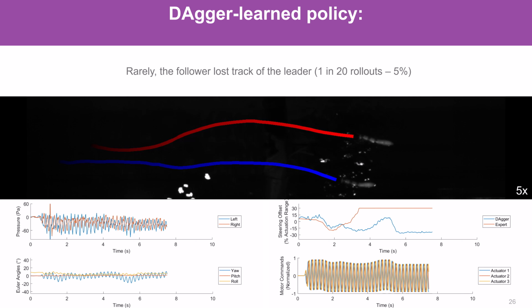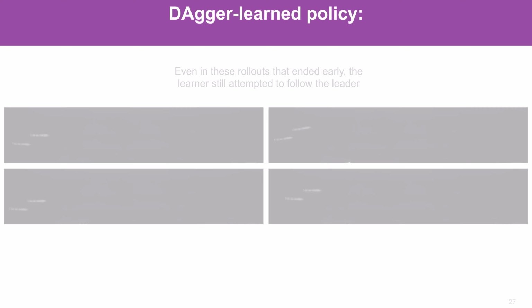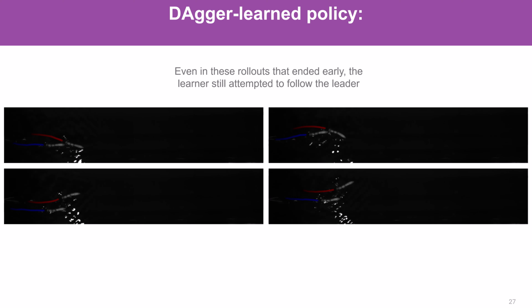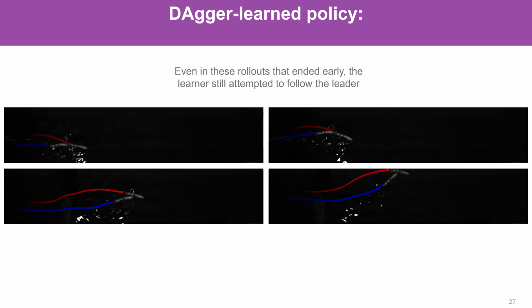In some other rare cases, like this one, the follower lost track of the leader. Starting at around 3 seconds, you can see that the learner is unable to imitate the expert anymore. However, this happened only once in 20 rollouts, and in the rest of the rollouts that were ended early, the follower came in contact with the leader. And even in these rollouts, you can still see that the learner is attempting to follow the leader.